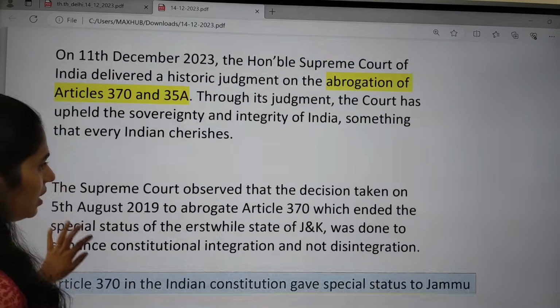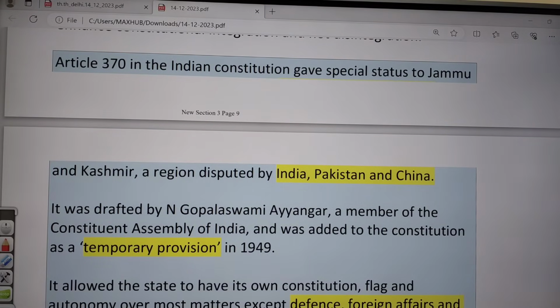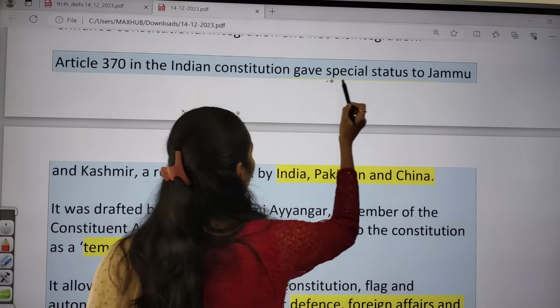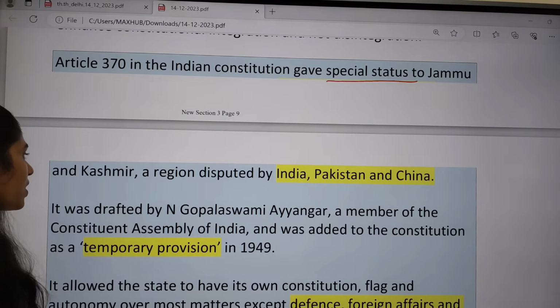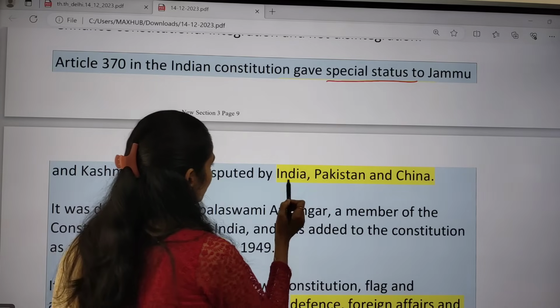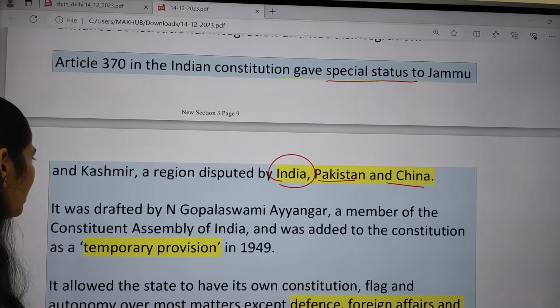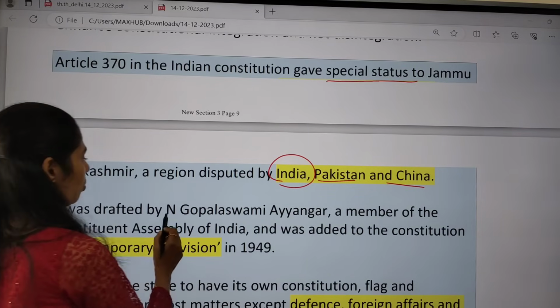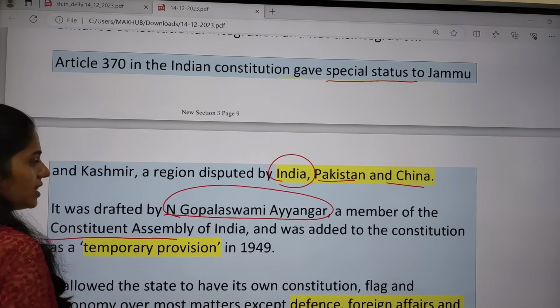And now let us see some facts regarding Article 370. Article 370 provides special status to Jammu and Kashmir, a region that is disputed by India, Pakistan and China. It was drafted by N. Gopalaswamy Iyengar, who was a member of the Constituent Assembly.